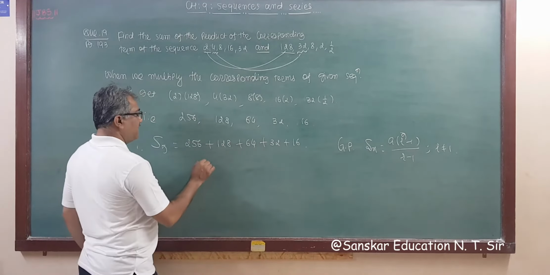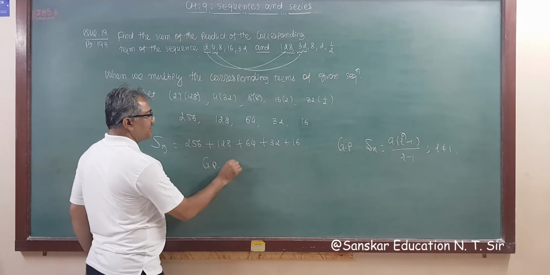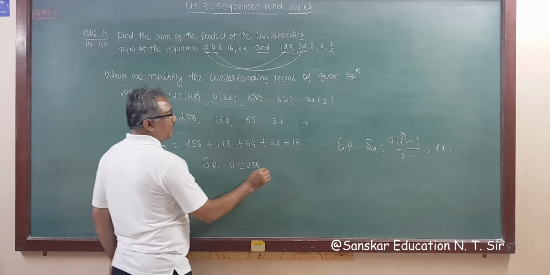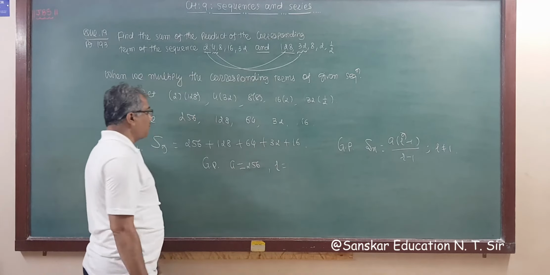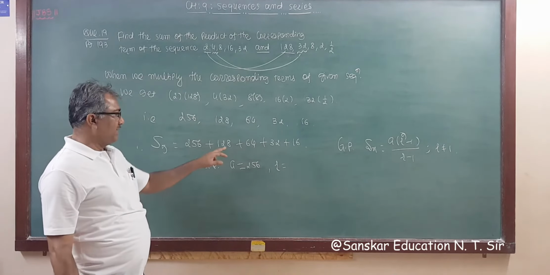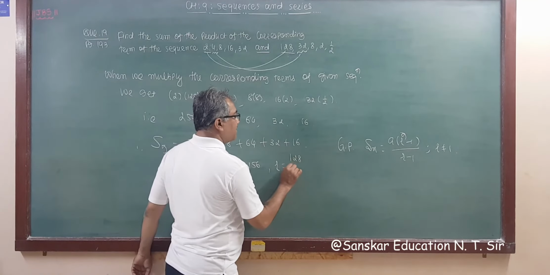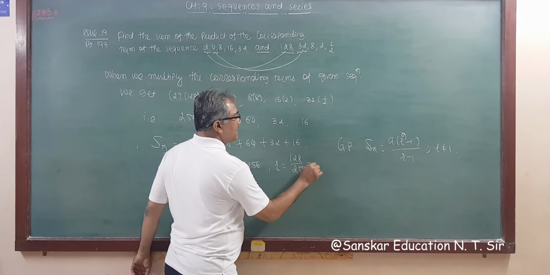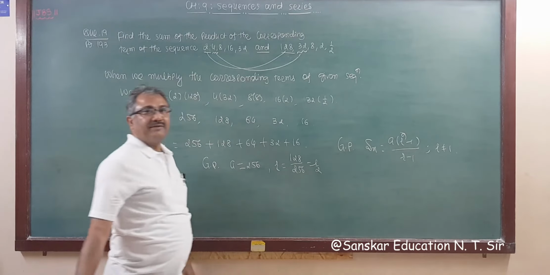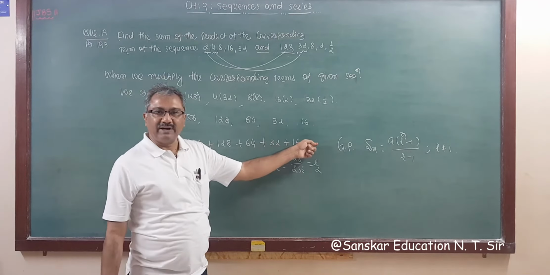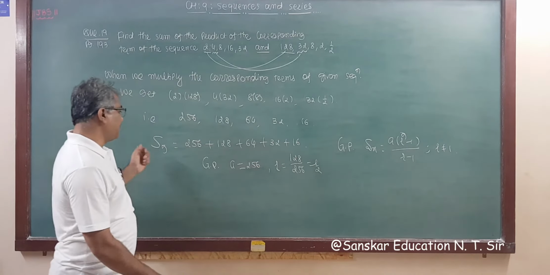So for this GP, the first term a is equal to 256. Then the common ratio r is equal to 128 upon 256, that is half. We have to find the sum of n terms, that is 5 terms: 1, 2, 3, 4 and 5. So we have to find S5.